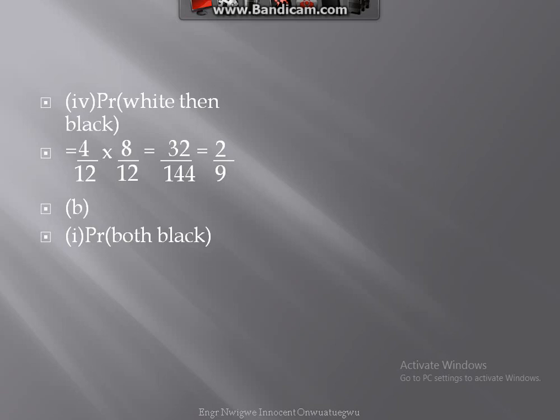Now for both black, we have 8 over 12, since we have removed one black from 8, it will now be 7 over 11. That is 8 over 12, the first take, plus another 7 over 11, the second take.